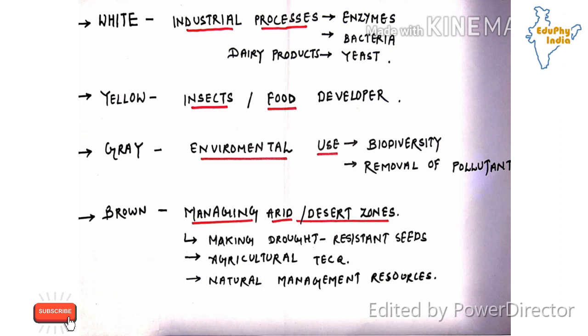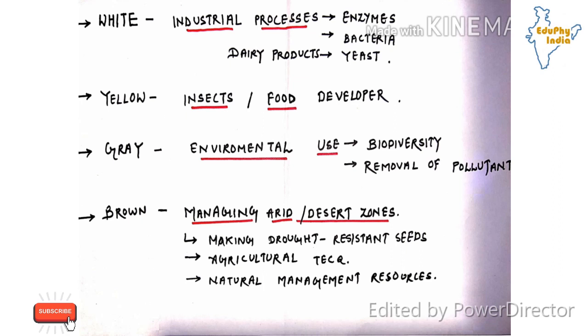So in the environment we have to keep in mind different things like conservation of biodiversity, pollution, and about plants, animals, ecosystem, food chain, food web, and everything. So grey biotechnology deals with such issues.